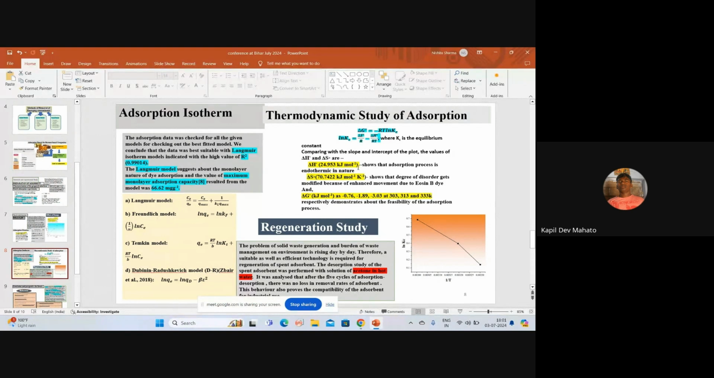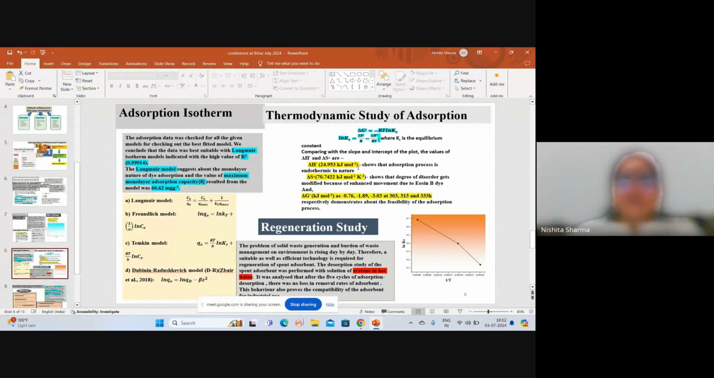Okay. And the delta H naught value was 24.95. The positive value of delta H naught suggests that the adsorption process is endothermic in nature. And the delta S naught value of 70.74 suggests that the degree of disorder gets modified because of the enhanced movement of the dye. And the negative value of delta G naught with temperature demonstrates the feasibility of the adsorption process.